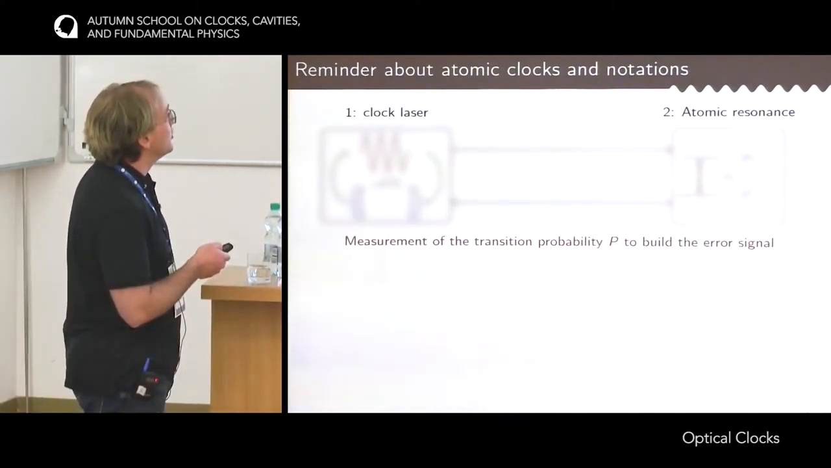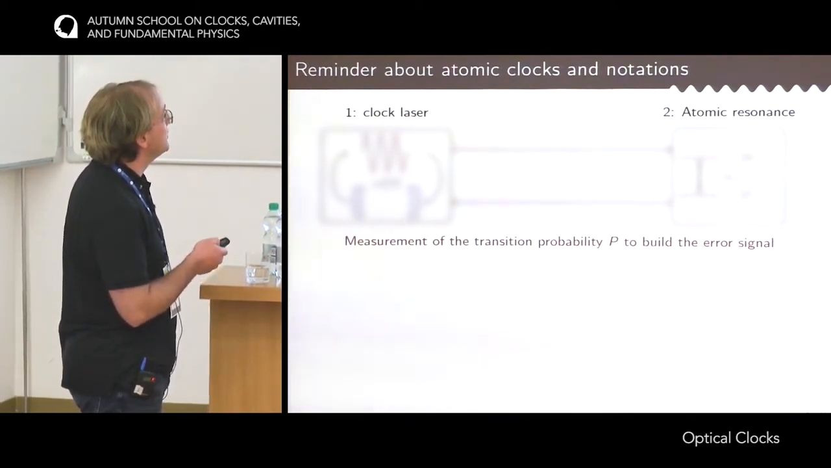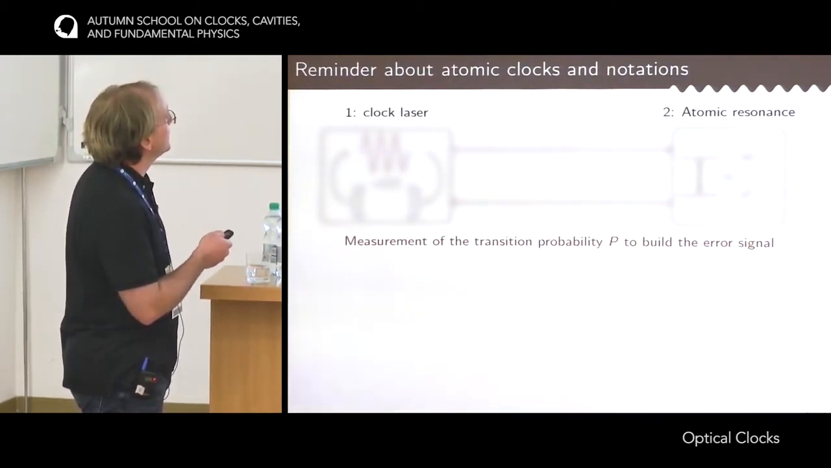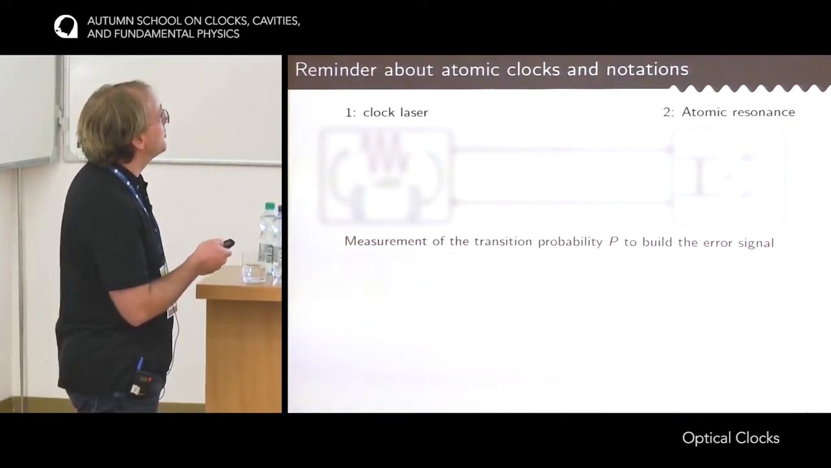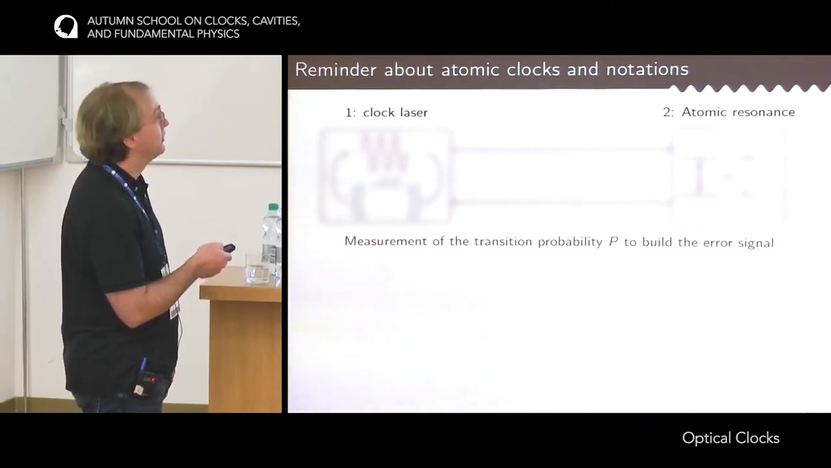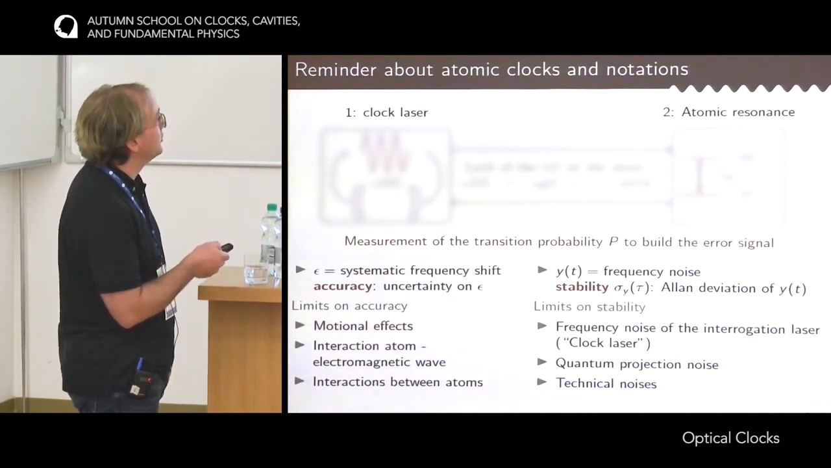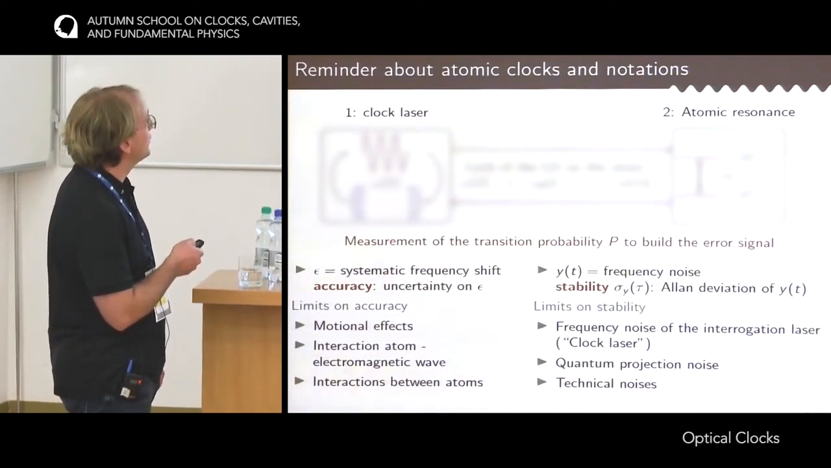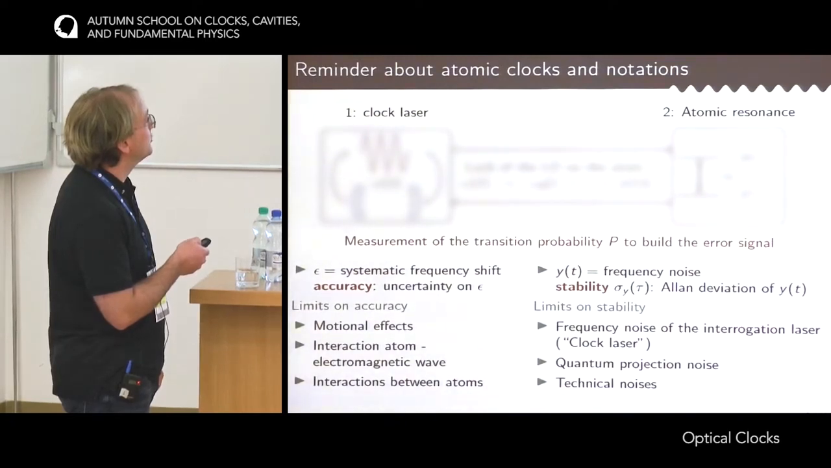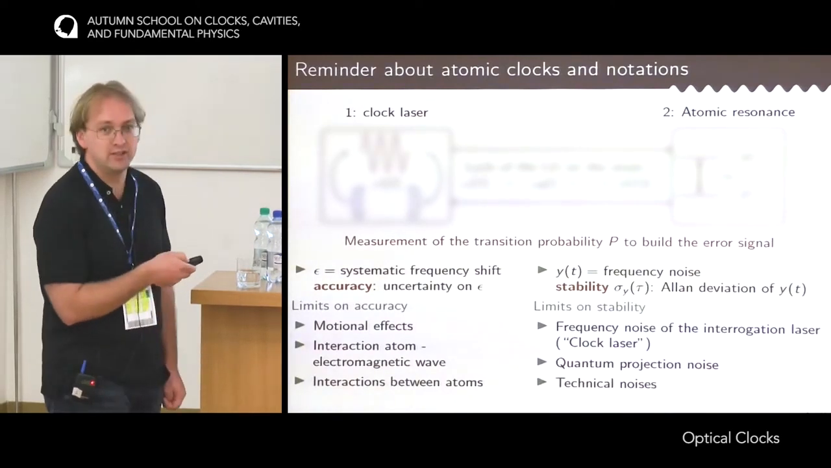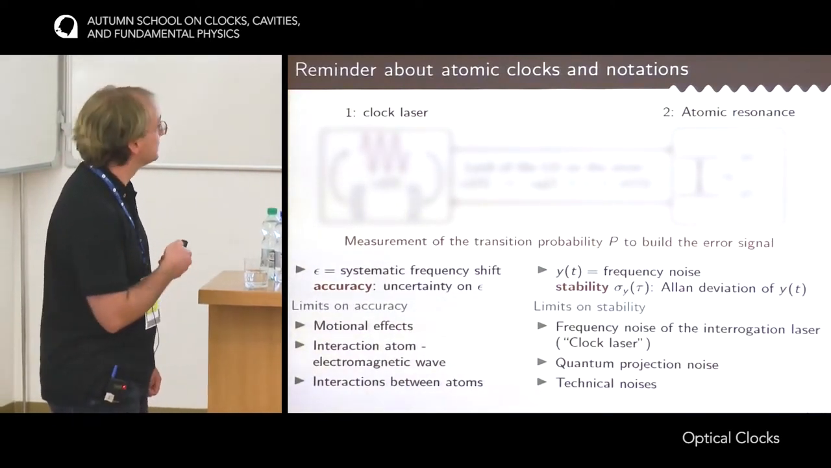Now, the goal of this atomic species is to be able to probe it with the clock laser. The outcome of this measurement is the transition probability, the probability for the atom to go from the fundamental state, the ground state, to the excited state. From this probability, we build an error signal, and the error signal is used to lock this local oscillator, the clock laser, on the atoms. So in the end, the frequency of the clock laser becomes equal to the proper frequency of the atomic resonance plus some perturbing effects, and these perturbing effects are the topic of this talk.